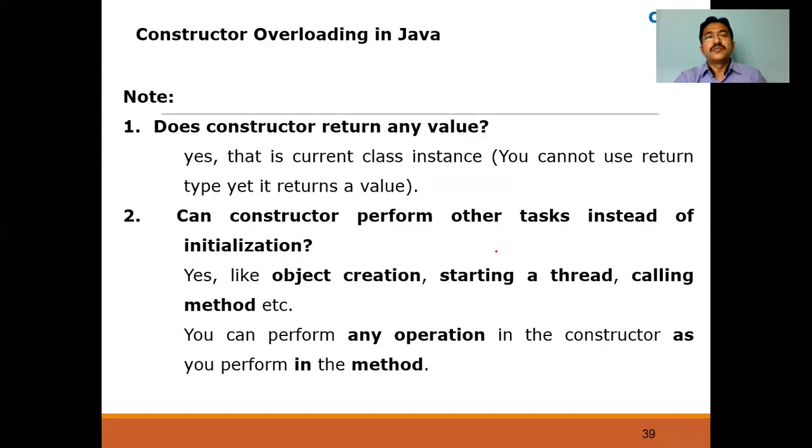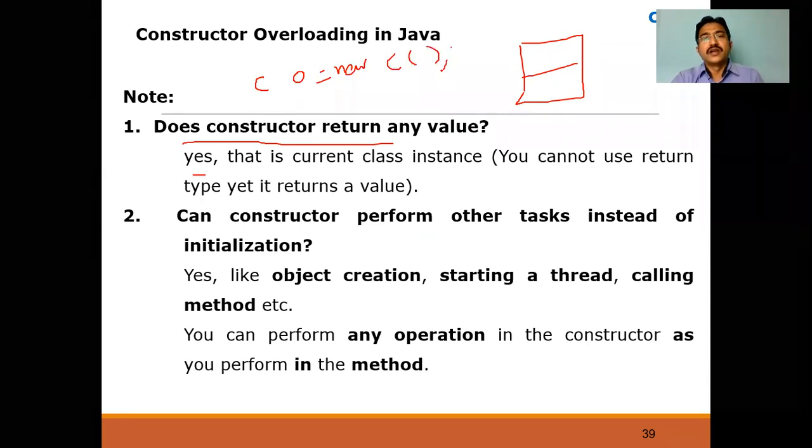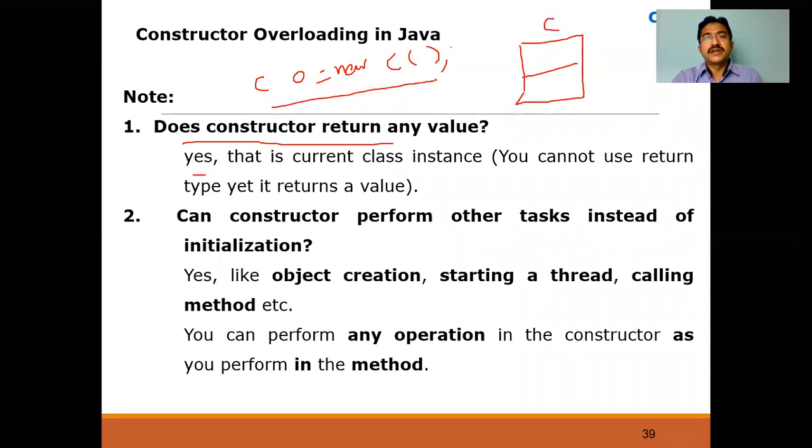Now there are two questions for you. Does a constructor return any value? Yes, it returns one, but no return variable or return keyword is required. When you are creating an object for a class, for example C o = new C(), here o means object, new is the operator, and C() is the constructor. Now what will be returned after this statement? It returns the current class instance.